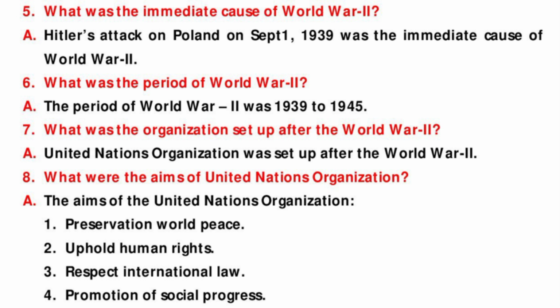Another question is, what were the aims of the United Nations Organization? It is very important, students. The aims of the United Nations Organization are preservation of world peace, upholding human rights, respect for international law, and promotion of social progress.